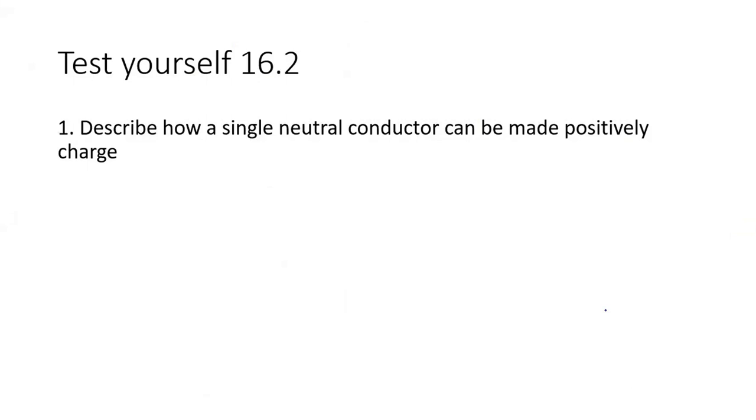Okay. Describe how a single neutral conductor can be made positively charged. Can you answer this question? How can a single neutral conductor be made positively charged? How to make it?